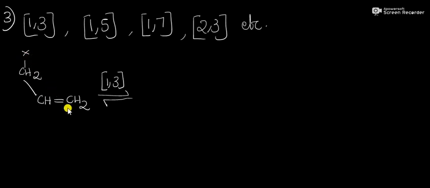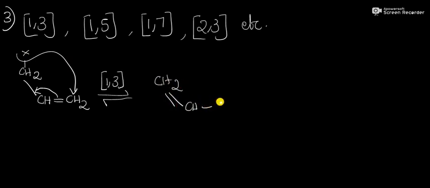Then if this double bond shifts to this carbon, this heteroatom X, which may be hydrogen or carbon, will migrate to this carbon and we get a product, that is CH2 double bond CH single bond CH2X.